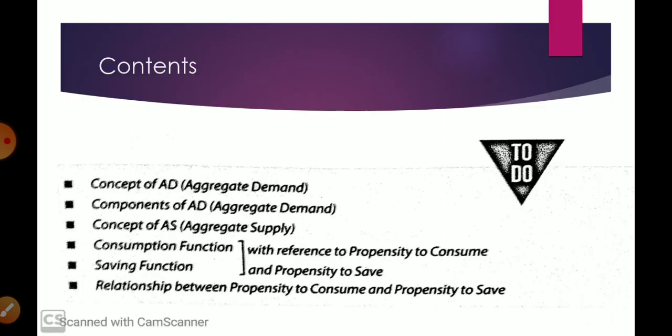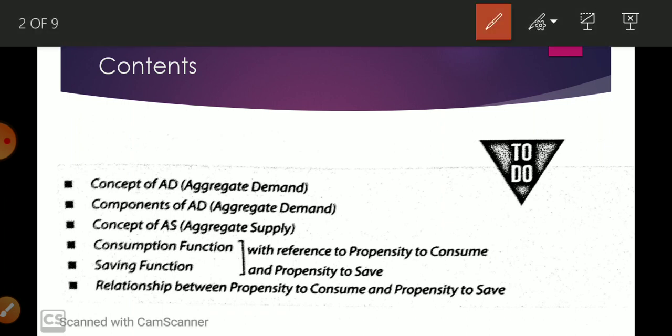In this 7th chapter, we have to learn about the concept of aggregate demand, components of aggregate demand, the concept of aggregate supply, then consumption function, saving function, and at the end the relationship between these two. In this content we had completed aggregate demand and components of aggregate demand.